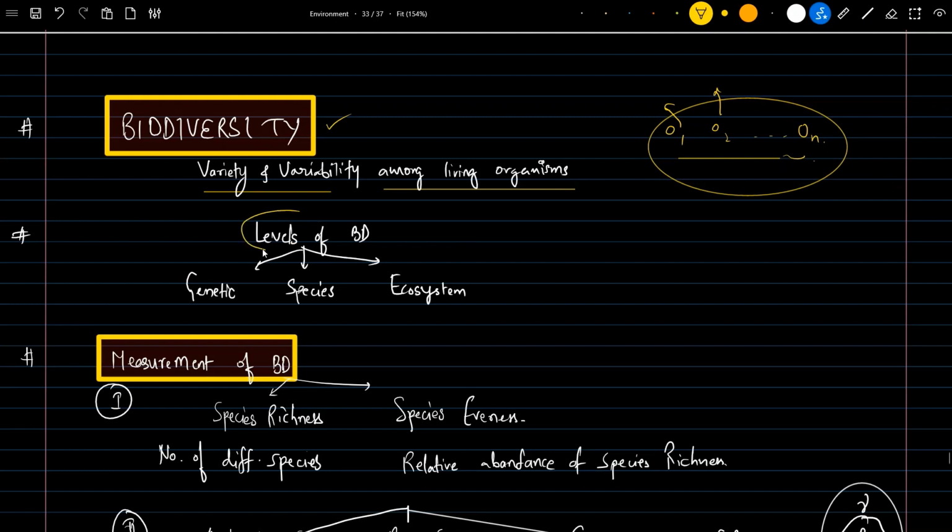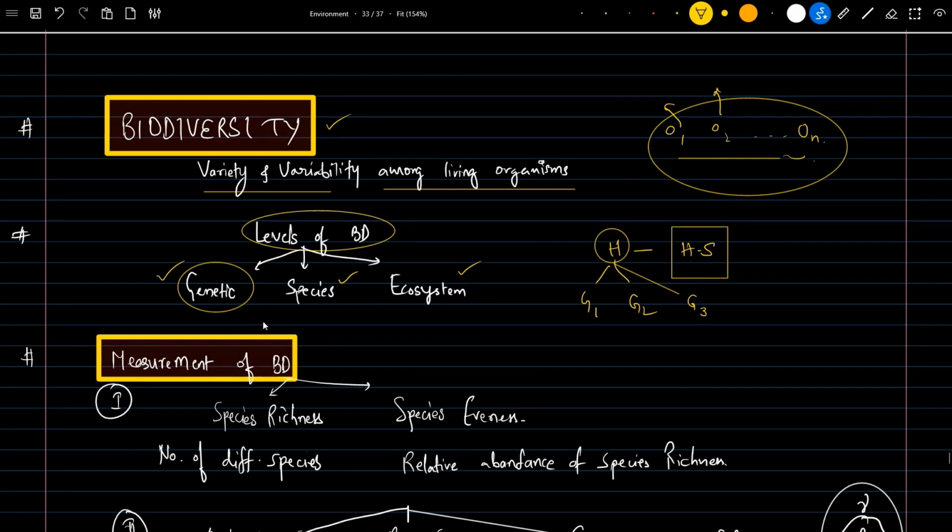Next, there are different levels of biodiversity: genetic biodiversity, species biodiversity, and ecosystem biodiversity. What does genetic biodiversity mean? Let's say we are humans. Every human comes from Homo sapiens, but the genes of different humans are different. Human one may have gene one, human two gene two, and human three gene three. So there are different genes in different humans, even though everyone comes from Homo sapiens. This is called genetic biodiversity.